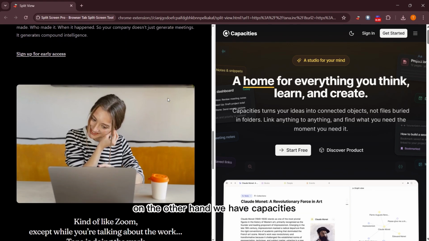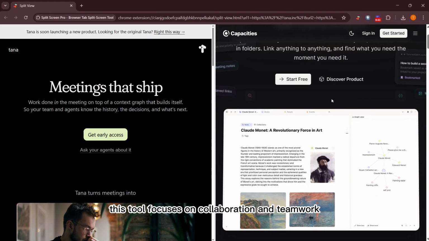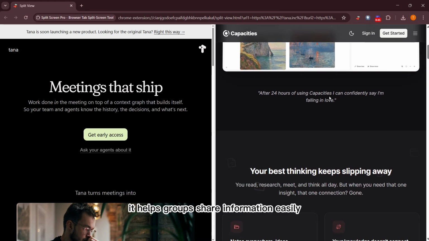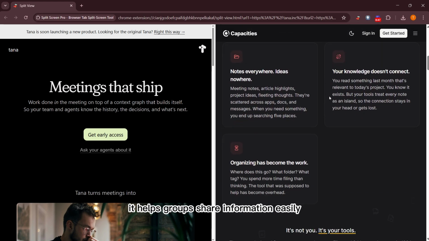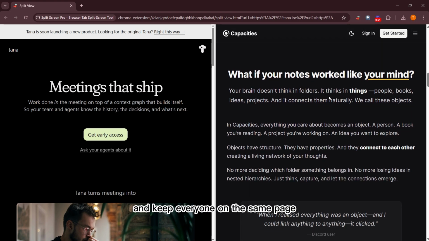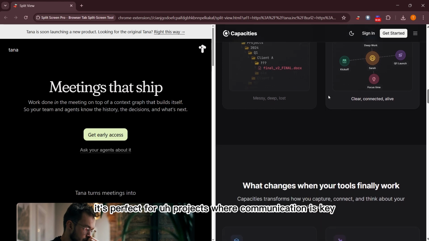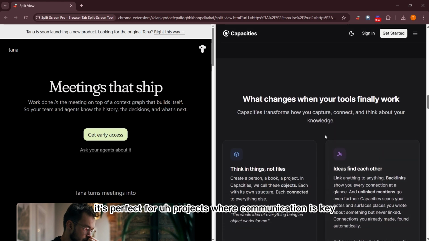On the other hand, we have Capacities. This tool focuses on collaboration and teamwork. It helps groups share information easily. You can create shared spaces and keep everyone on the same page. It's perfect for projects where communication is key.